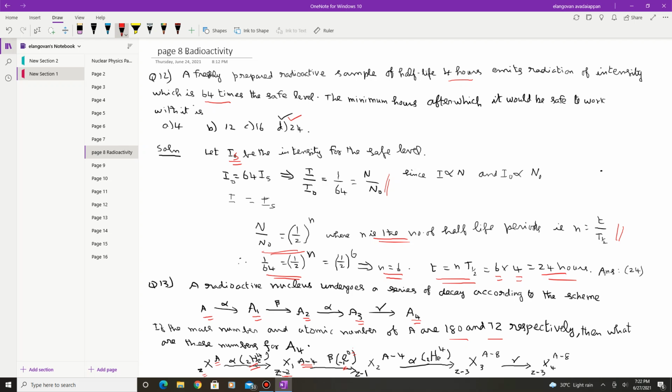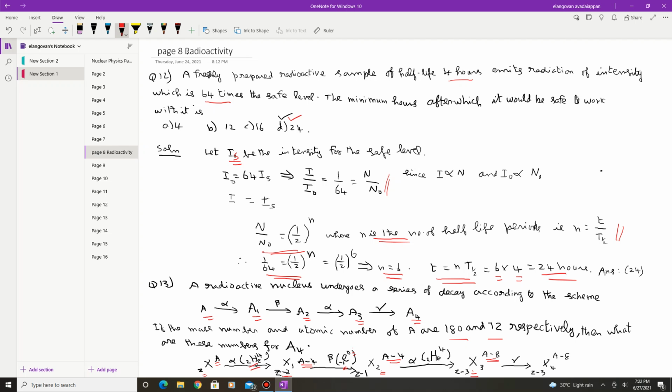So the product gives an element whose mass number is not changed, whereas the charge number is increased by 1. So Z minus 1. Previously it is minus 2. Since here Z is equal to minus 1, this Z means for this element. Again there is an emission of alpha particle. So A value will be again decreased by 4. So it becomes A minus 8 and Z value will be again decreased by 2. So Z minus 3. Gamma radiation, because of gamma radiation there is no change of A as well as Z.